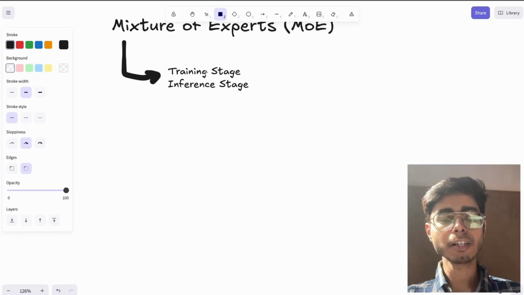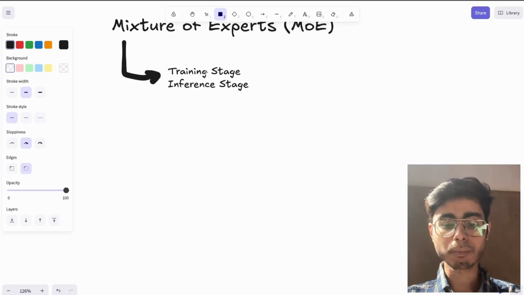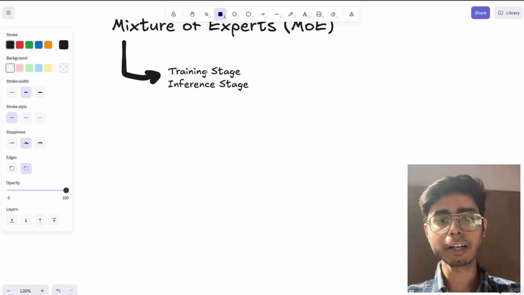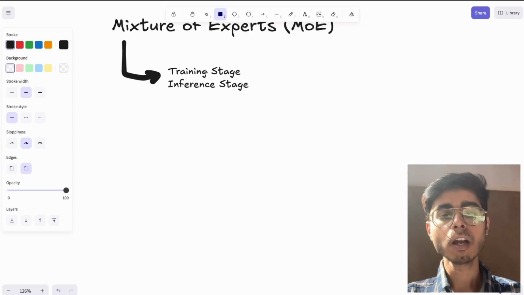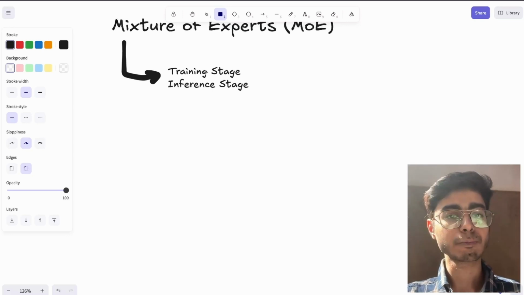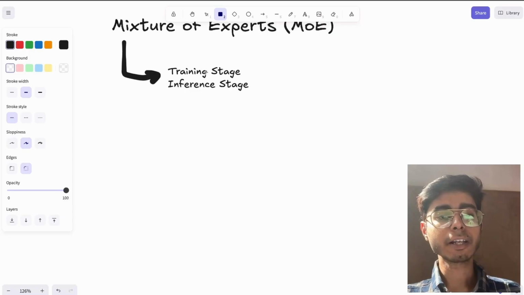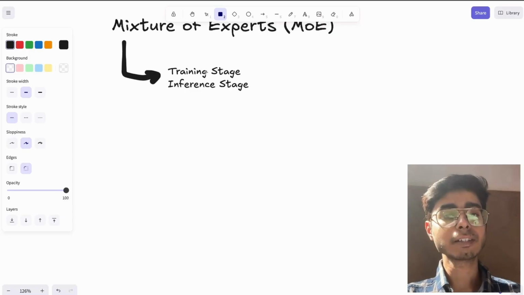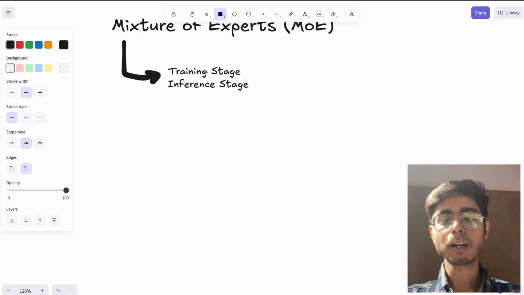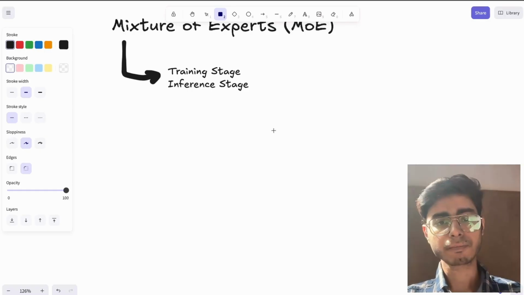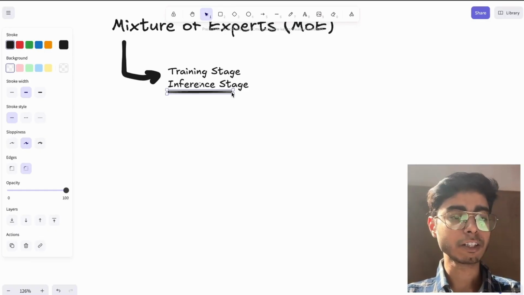During the training stage, it is definitely known that if you are training an LLM, it has to be trained on multiple data sets so that it becomes an expert of various things. Like it can perform mathematics, it can perform coding, it can write books, it can write stories, it is also creative, it is also helping in marketing. It is like a mixture of experts, right? So basically at the training stage, it is trained on various data sets, various inputs, so that it becomes a mixture of experts. So that is the training stage. Okay, let's focus on the inference stage.